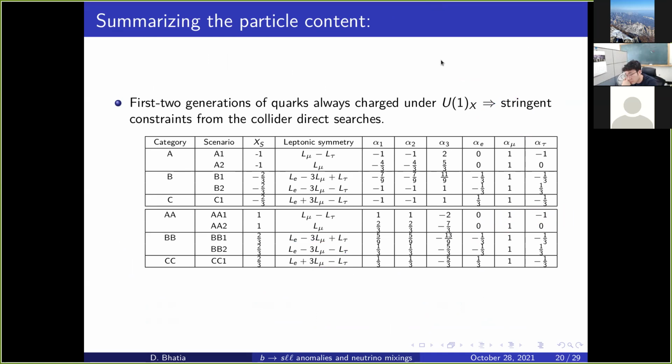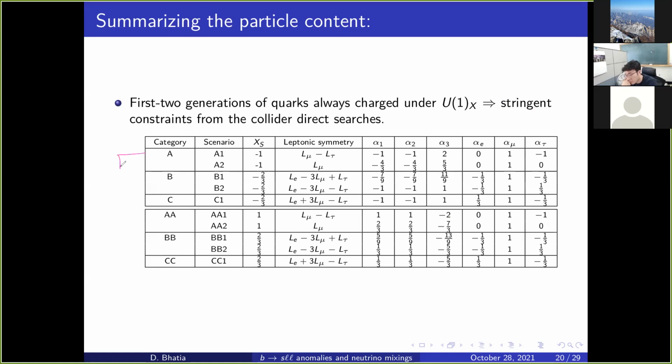It tells us that the allowed combinations favor new physics in all three generations of leptons as well as quarks. Another thing it tells us is that the charge of the lepton sector should be necessarily smaller than the muon sector, but right now the favoring thing is that it should not be non-zero. Otherwise, in the minimal setup, these will be disallowed, as we saw with L mu minus L tau, etc., staying disallowed.